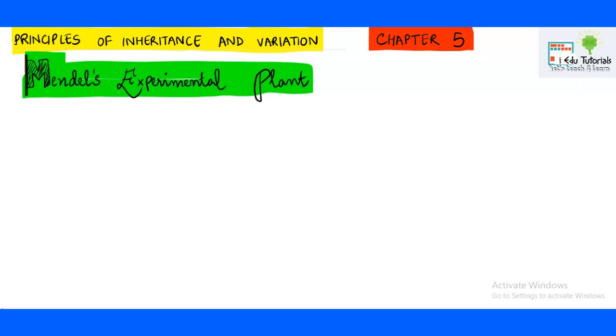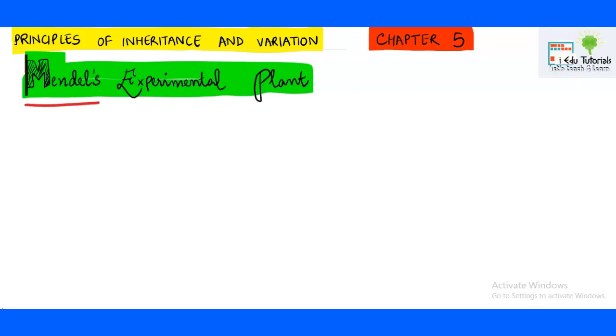This unit is very important because you have studied only the little concepts in your junior classes. The concepts will be in much more detail, but stay tuned. These are going to be very interesting. So we are starting the first chapter of this unit. The name of the chapter is Principles of Inheritance and Variation. And in this video we will discuss who Mendel was and what his experimental plan was. So let's get started. First, let's start with Mendel.